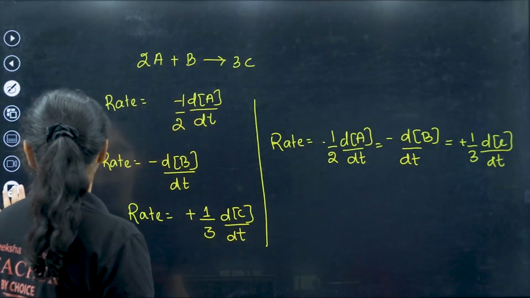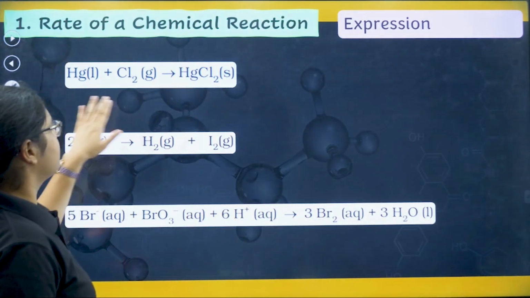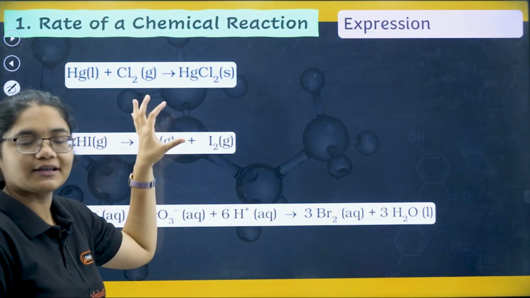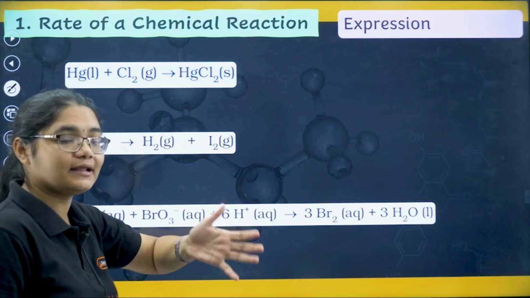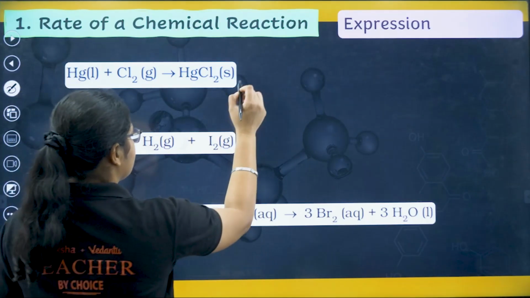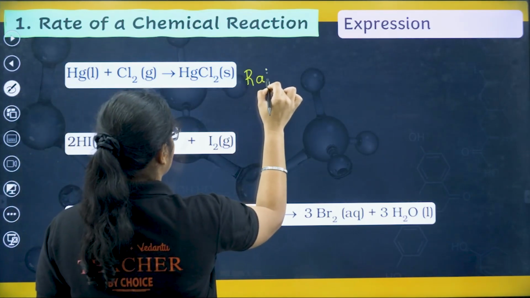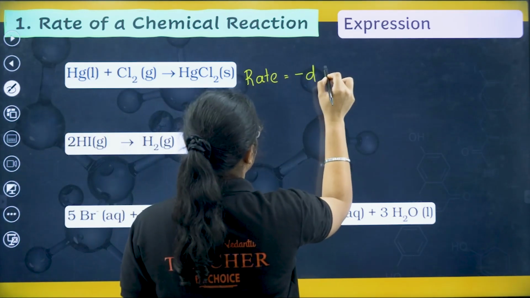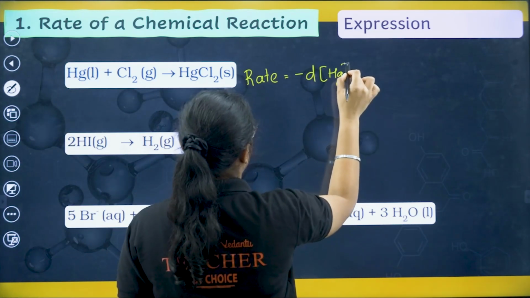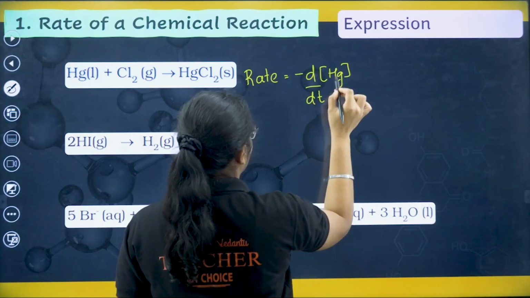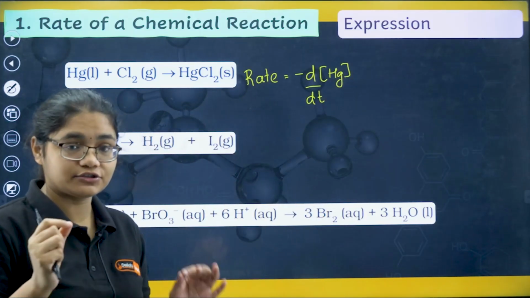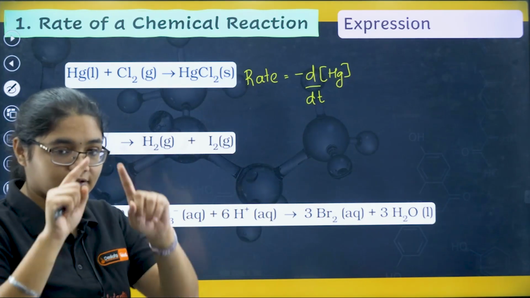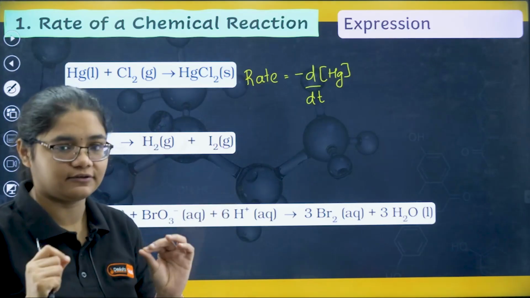So now let us do some practice. Here I have the first reaction given to me. I will be writing its rate. So what can I write here? Rate will be equal to minus d[Hg]/dt, the change in the concentration of Hg divided by dt. The square brackets represent the concentration.